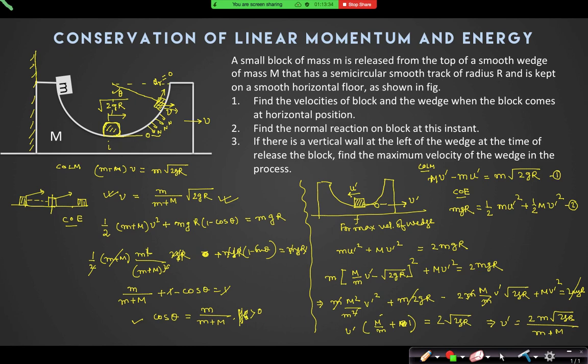Yes, sir. So we can also calculate maximum velocity by another method. We can say that the potential energy which was stored in the body while it was at an angle theta is converted into kinetic energy, and then we can find... That will be a lengthy calculation. Right, but we have already calculated theta. You want to calculate the v prime in terms of theta, and then you want to differentiate it.